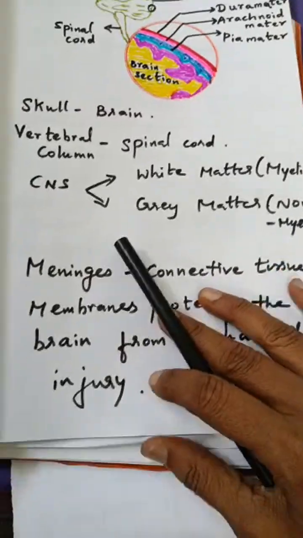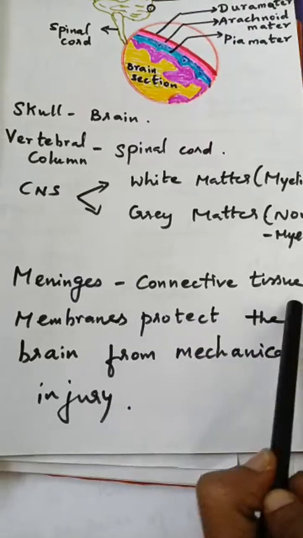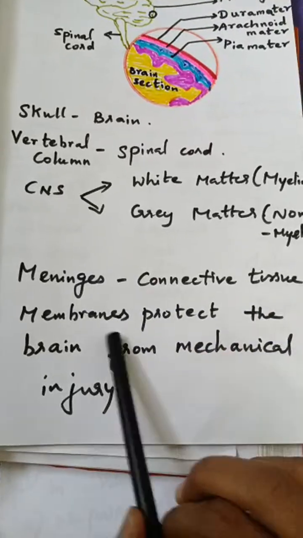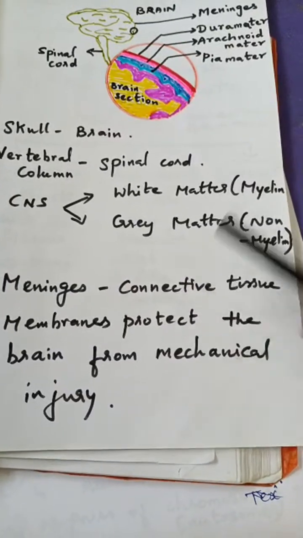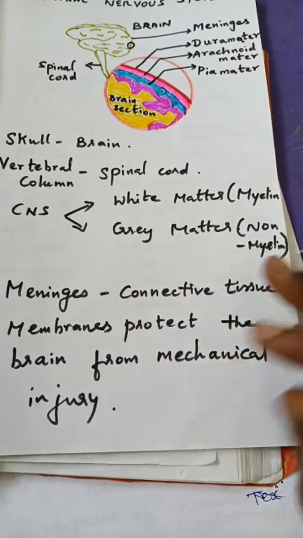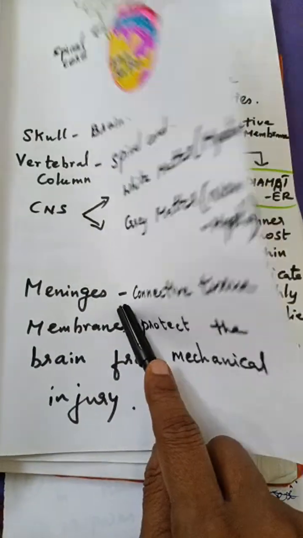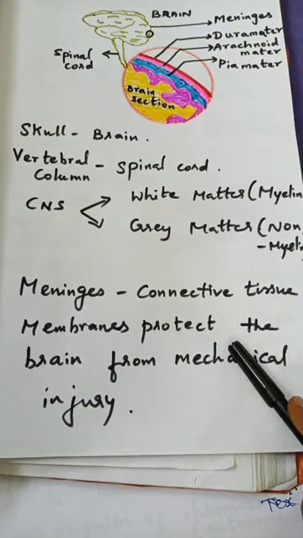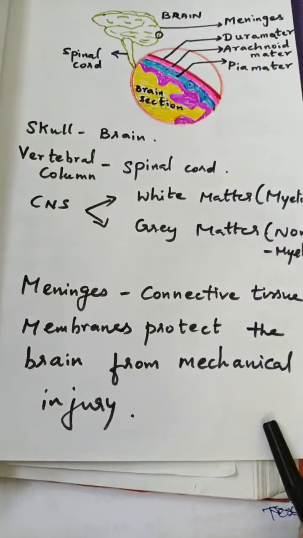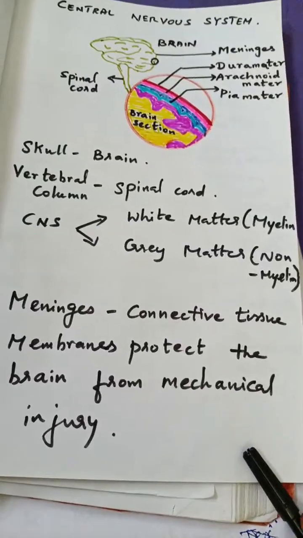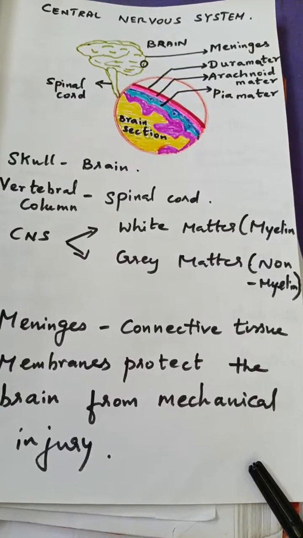Now, coming to the meninges, I already told you that it is the connective tissue membrane which protects the brain from mechanical injury. Below the skull, the brain is protected with the help of a connective tissue known as the meninges. Understood? From this you can understand that the brain is a delicate part of the body.